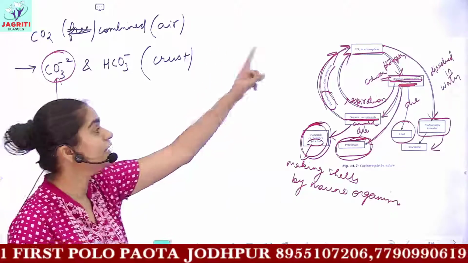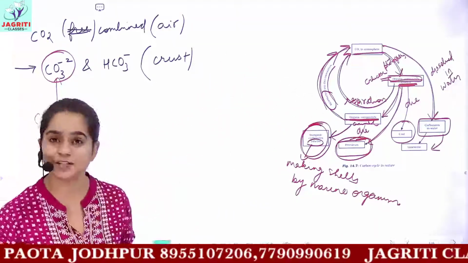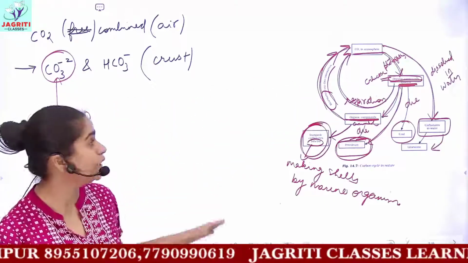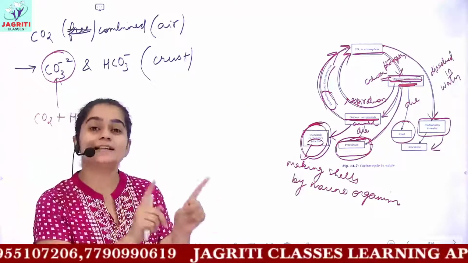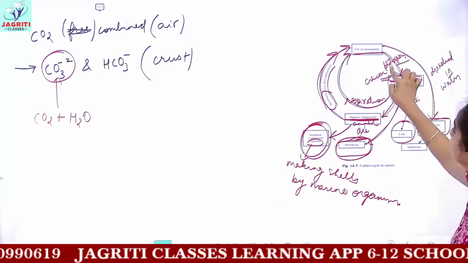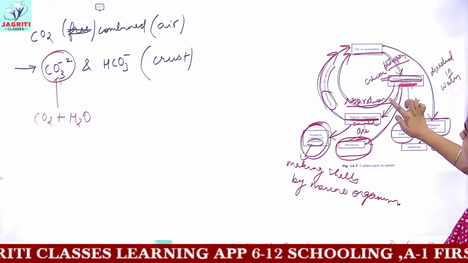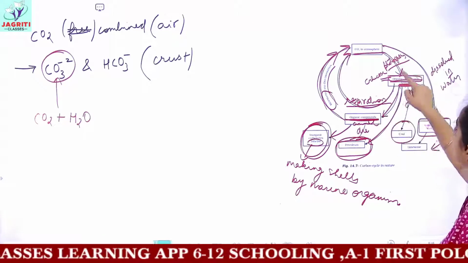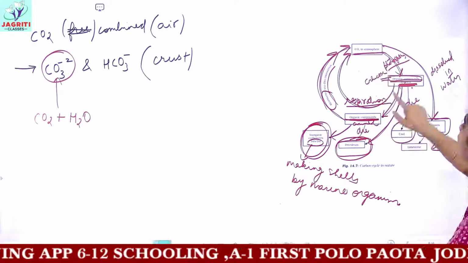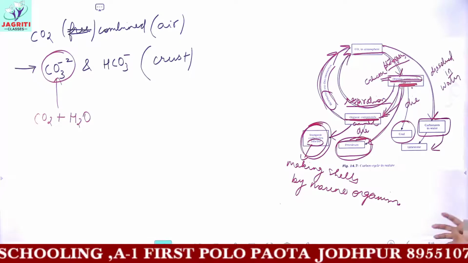So in this way, carbon dioxide is used in various processes and carbon dioxide is released in various processes. As I explained, you can write it in a language or in the form of points. That is, some processes use carbon dioxide. Like plants use carbon dioxide for photosynthesis, and they release back carbon dioxide during respiration. Animals get carbon dioxide when they eat plants, and they release it when they do respiration. When they eat plants, this carbon dioxide comes into animals' bodies.